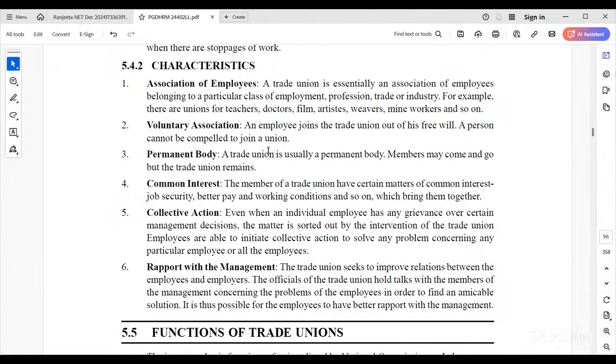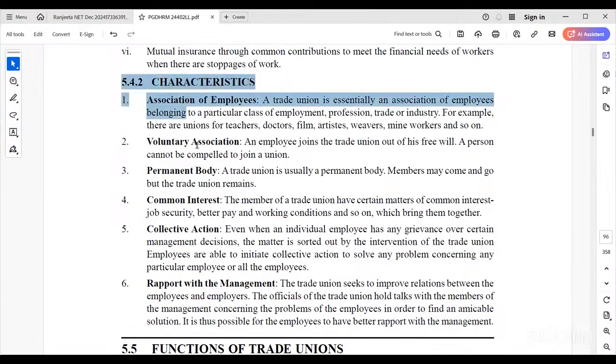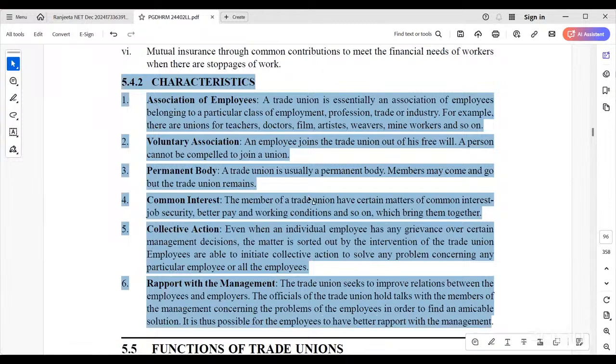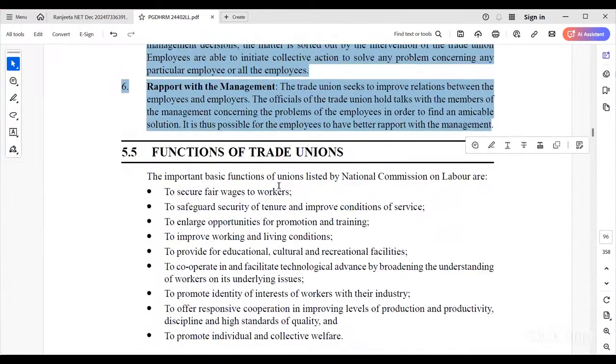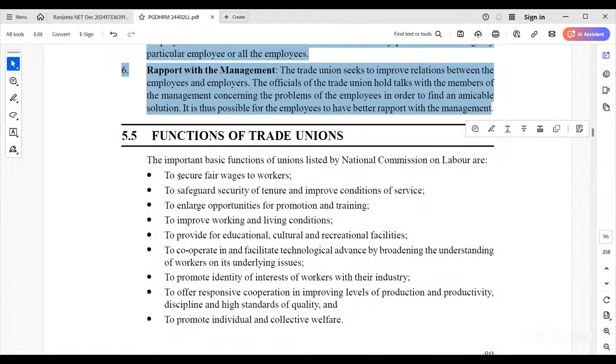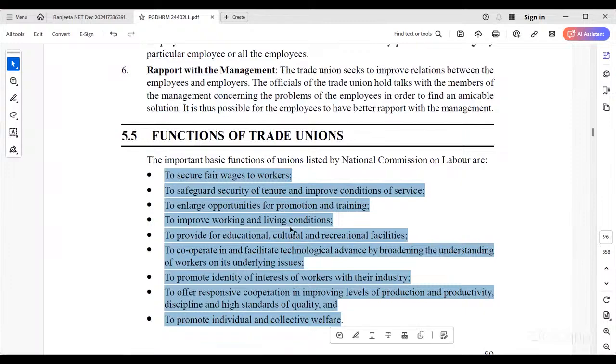And characteristics of trade unions: an association of employees, a voluntary association, a permanent body, common interest, collective action, and rapport with management. Various kinds of associations exist as per their own operation and function. The functions are to secure fair wages for workers, safeguard security of tenure, improve working conditions, and so on.